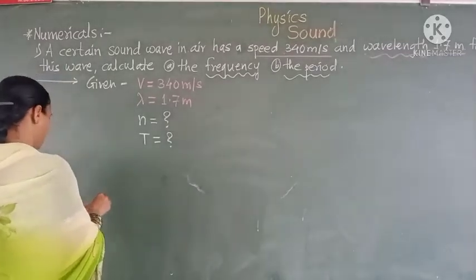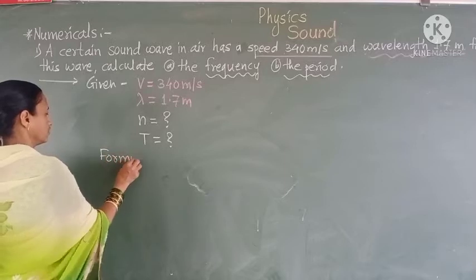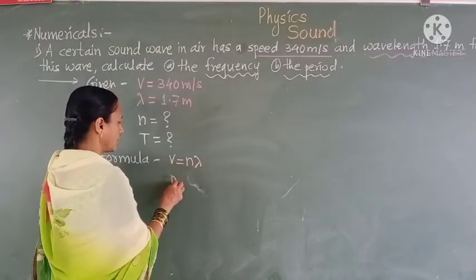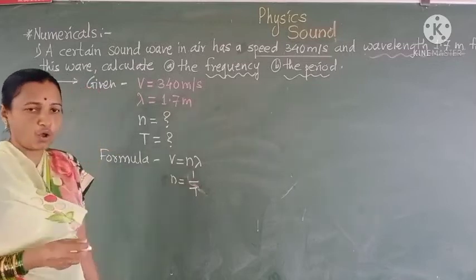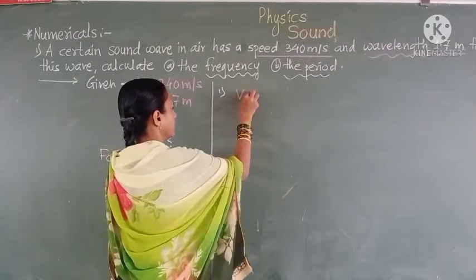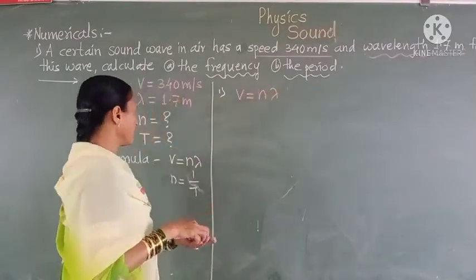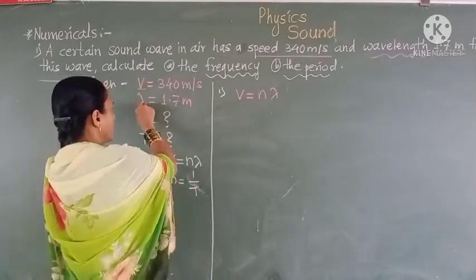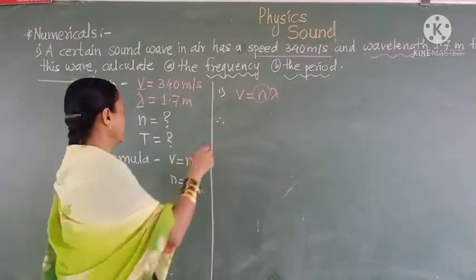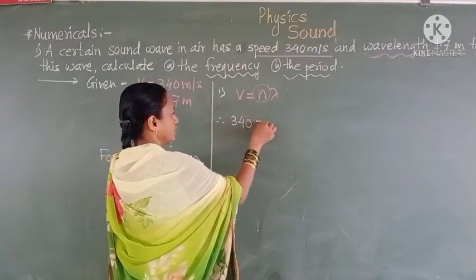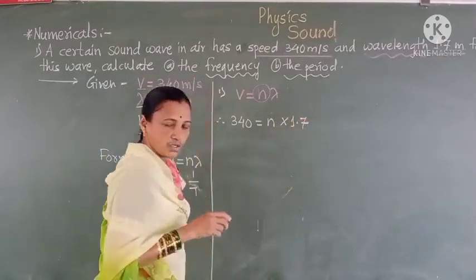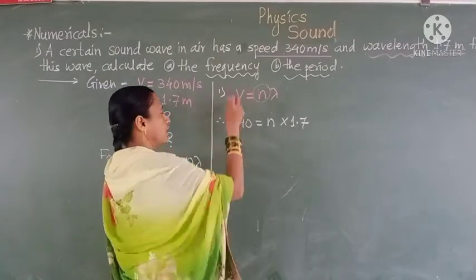Then we have to write the formulas. We use v = nλ, and another formula we have to use is n = 1/T. First, we take the formula v = nλ. Here v is given, n we have to find out, and λ is given. Therefore, we substitute the values: v = 340, n is to be calculated, and λ = 1.7 meters, in the above formula.